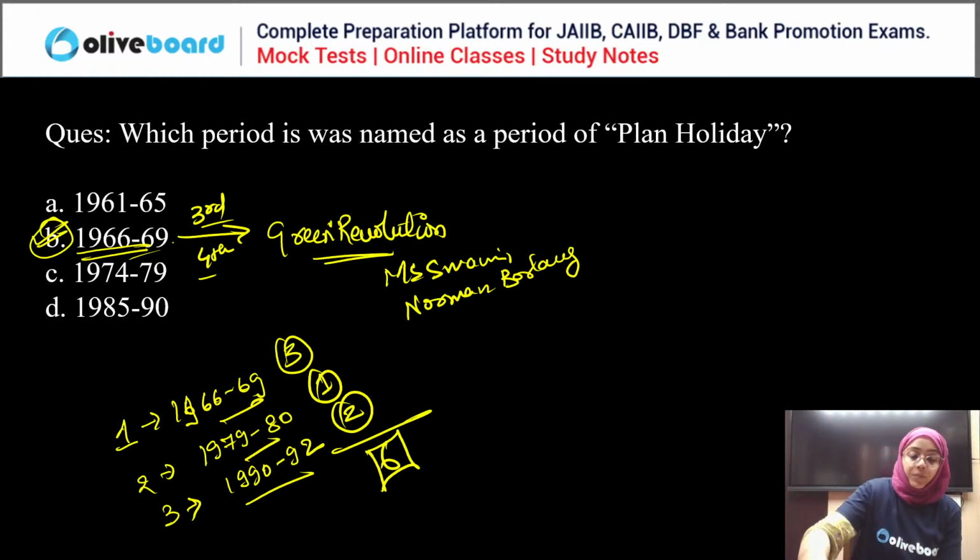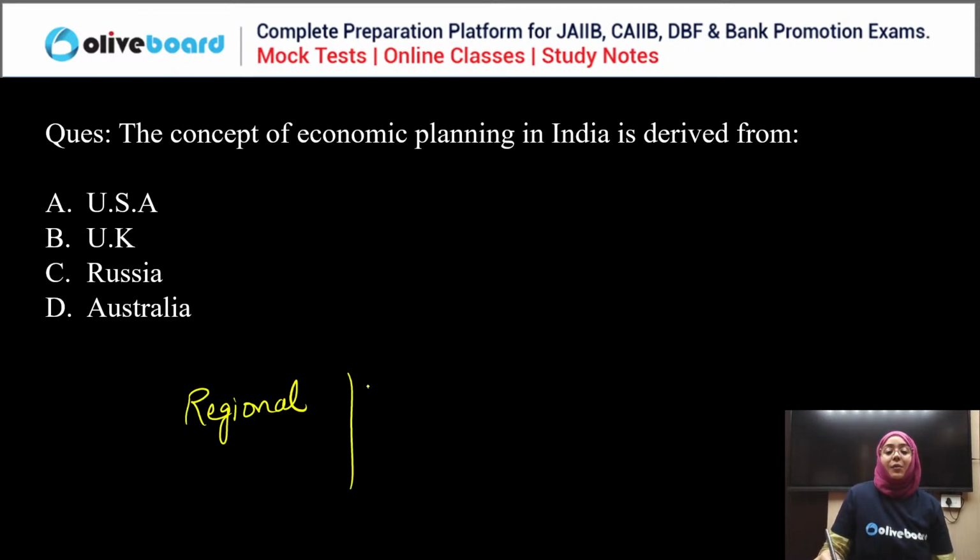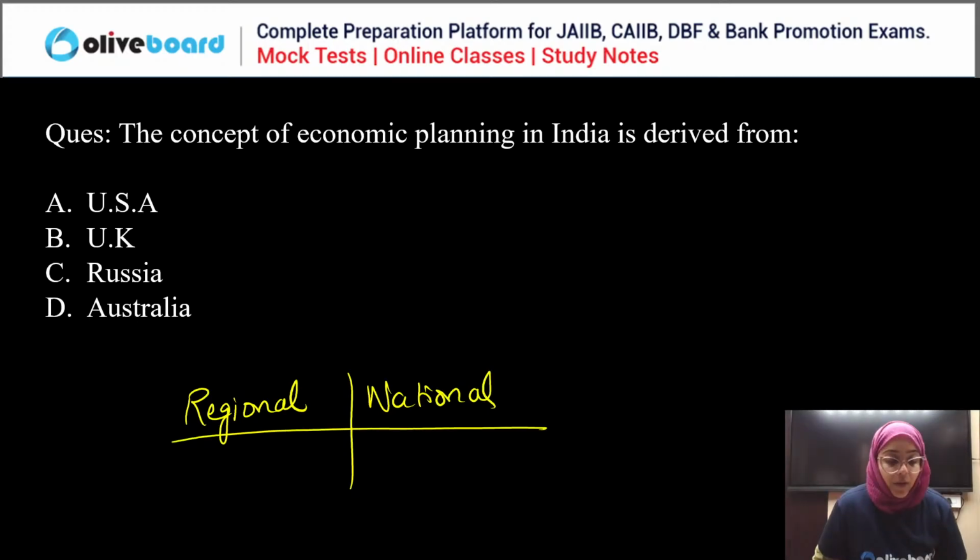Okay, done. Next question. The concept of economic planning in India is derived from USA, UK, Russia, or Australia. Economic planning all over the world has two types: regional and national planning. So this question is in context with this. When we talk about regional, region-based development is done. In national, we take the complete country as a whole.